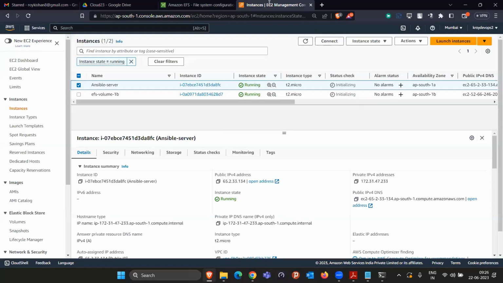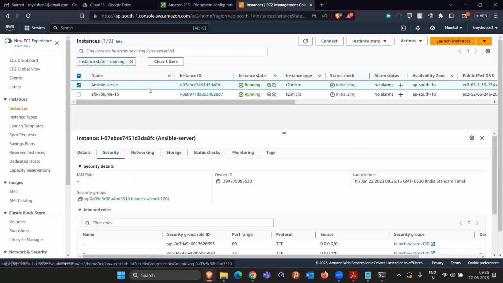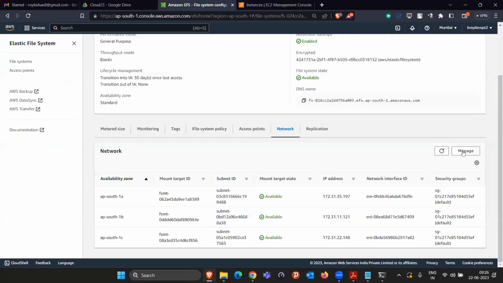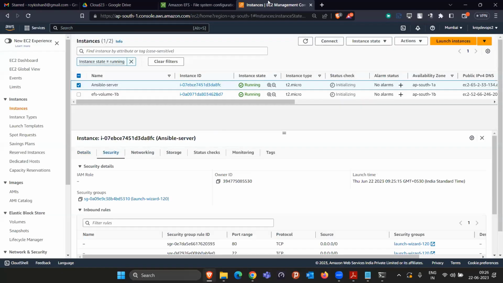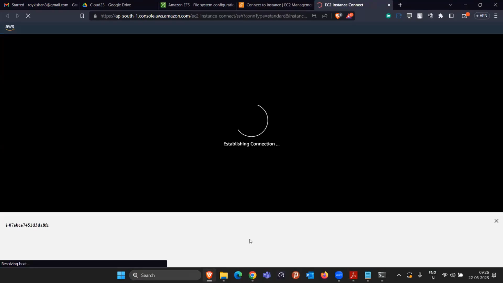If you come here and go to the security section of this machine, there is no security group with that particular name, the default one. I selected this instance and checked the security group; there is no security group with this name. So we have to add that security group, then only it is going to work. I will add it later, but let me just show you. Connect. I'm connecting to this instance from the browser itself.